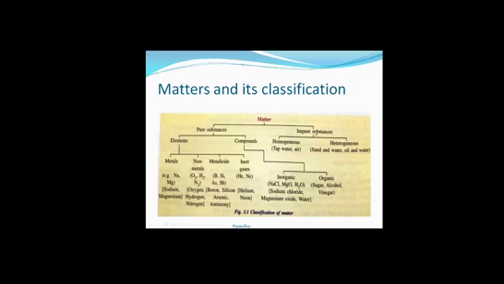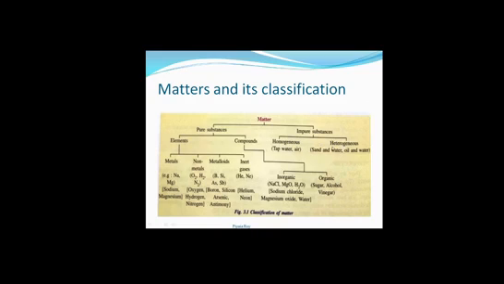Next, impure substances, this can be classified into homogeneous and heterogeneous, because impure substances may be homogeneous and heterogeneous both. So for homogeneous substances we can give the example as tap water, air, these are homogeneous substances. Homogeneous means all over these substances we will get a similar composition, or the particles will be spread all over properly, or evenly, we can say.